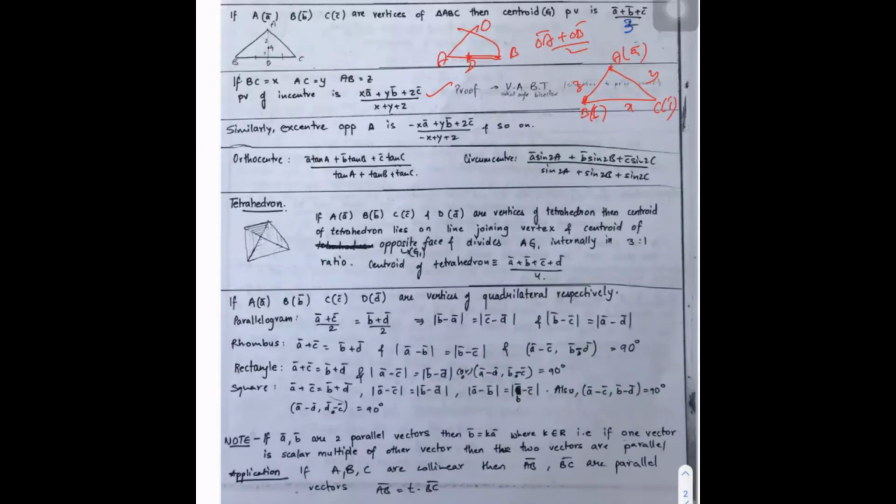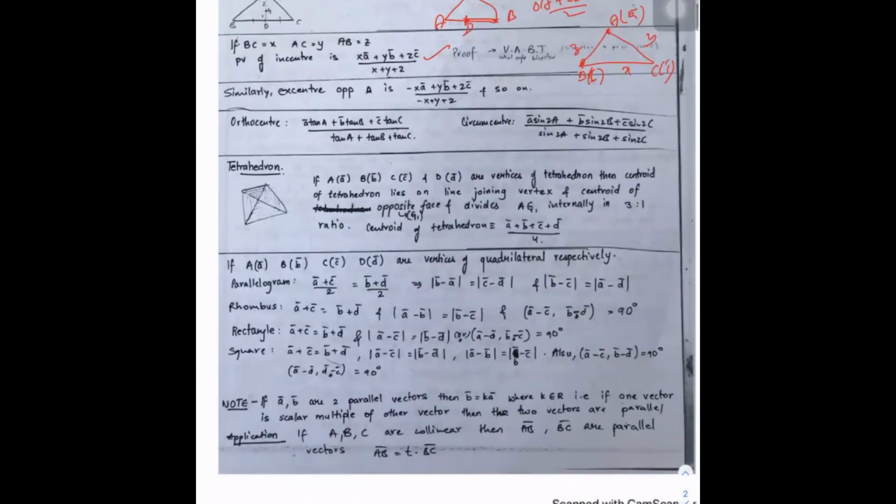In general, we don't use these formulas, only formula wise we are writing this. But to solve the problem, these are not useful for us. In triangle ABC, if you know all angles, and if A bar, B bar, C bar are position vectors of vertices A, B, C, then orthocenter is (A bar tan A plus B bar tan B plus C bar tan C) by (tan A plus tan B plus tan C). In the same way, circumcenter result also: (A bar sin 2A plus B bar sin 2B plus C bar sin 2C) by (sin 2A plus sin 2B plus sin 2C).